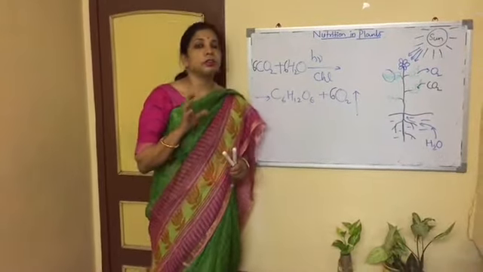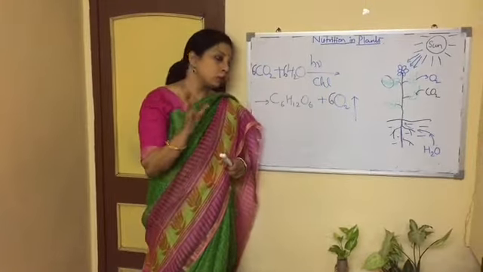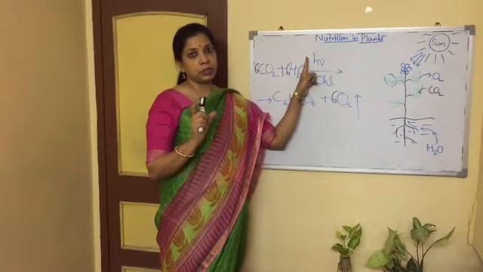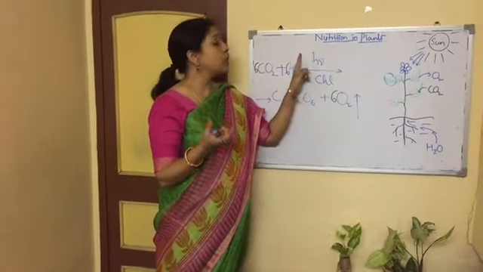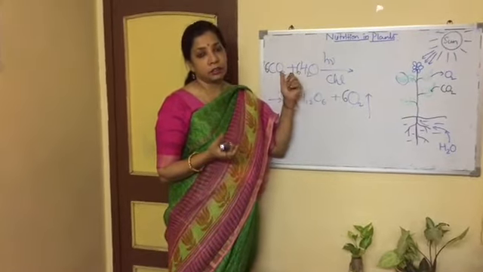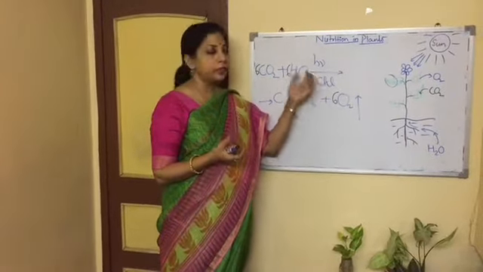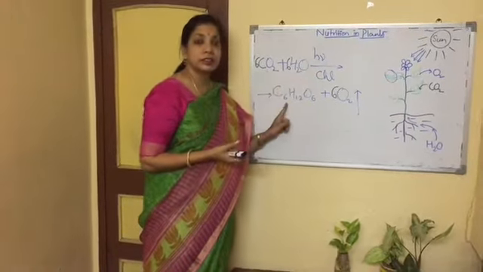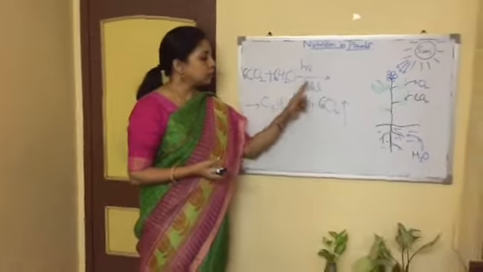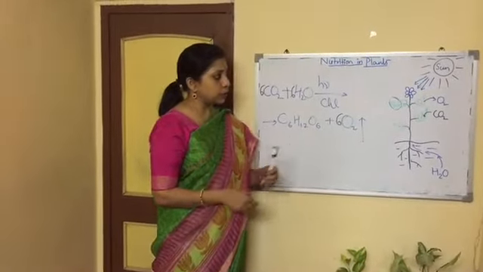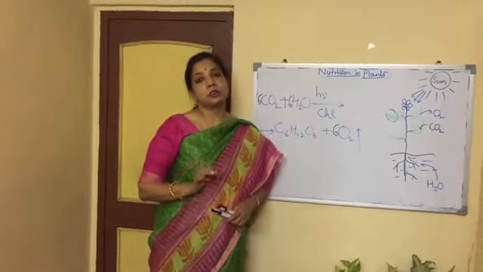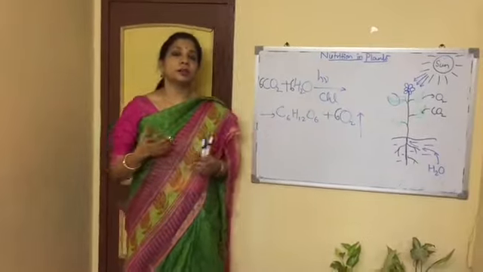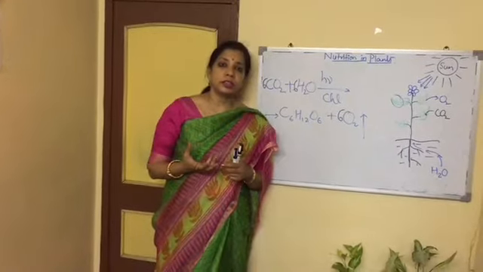Now photosynthesis is performed by the chlorophyll and the solar energy. Who can trap the solar energy of all the living things? Only the green plants can absorb the sunlight. With the help of that, chlorophyll is able to break them and form this. Alright, so this is how photosynthesis takes place, and that is why the sun is called the ultimate source of energy. These days children, we can absorb the solar energy by solar cells.